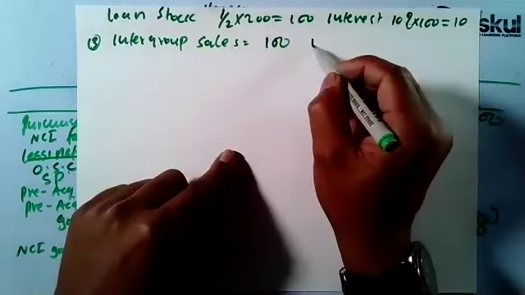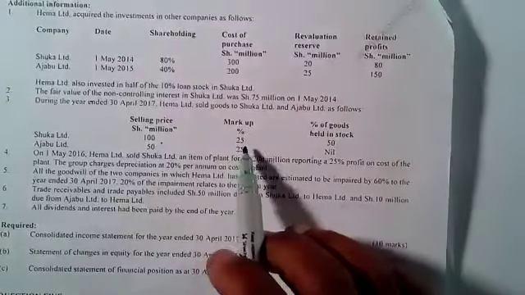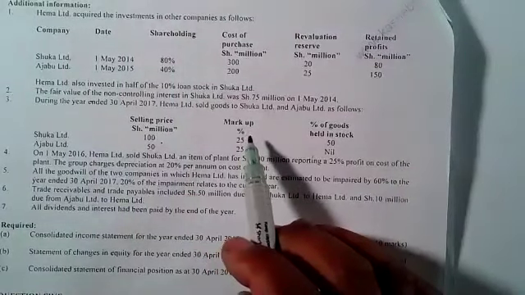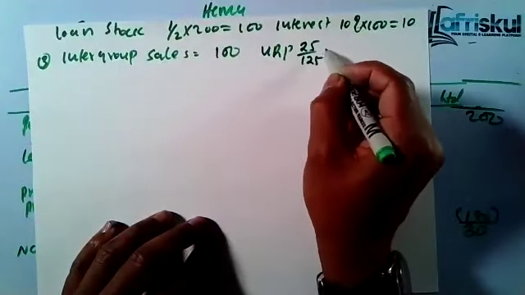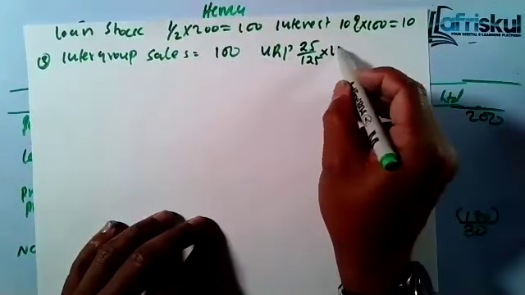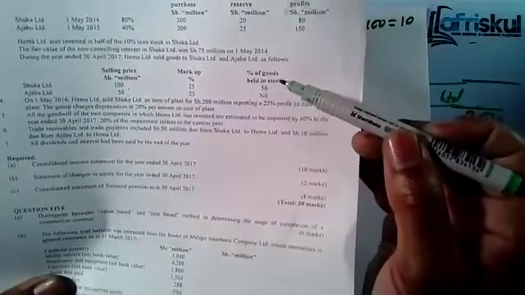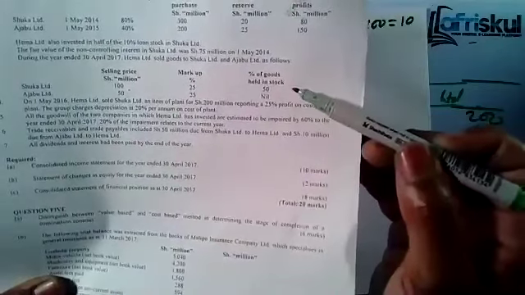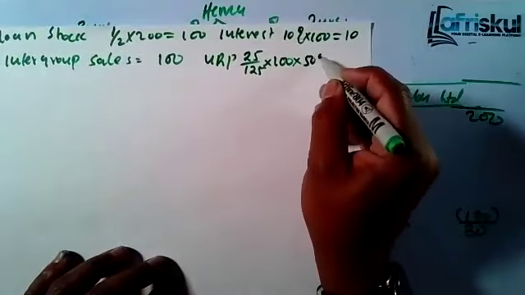Then for unrealized profit, we are told they made a markup of 25%. How do you convert markup to margin? If you are given 25, you take 25 out of 125, then you multiply by 100. But then you are told the percentage of goods held in stock is 50%. So here we multiply by 50%.